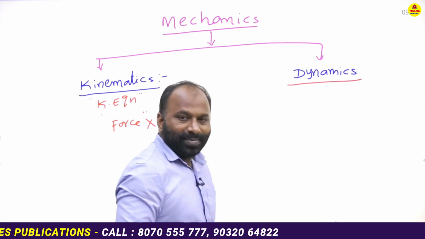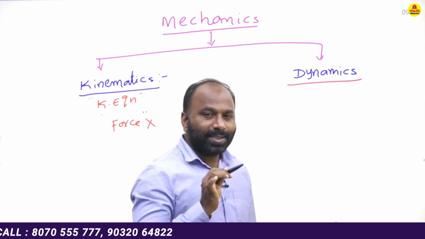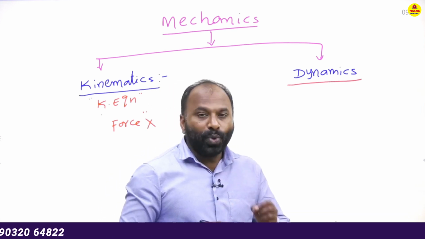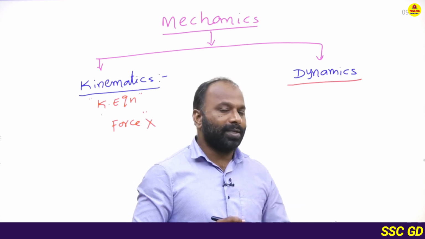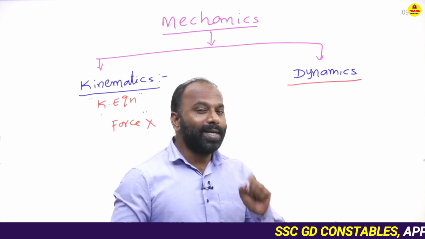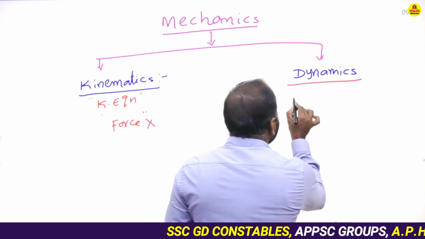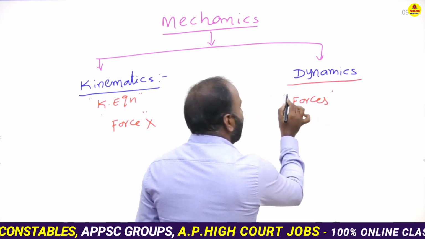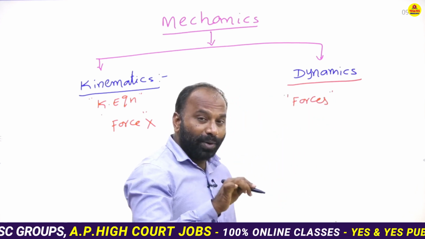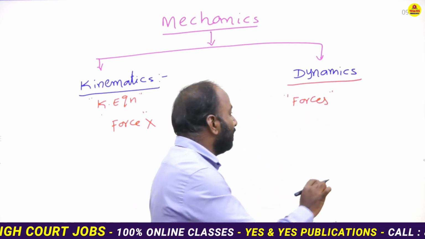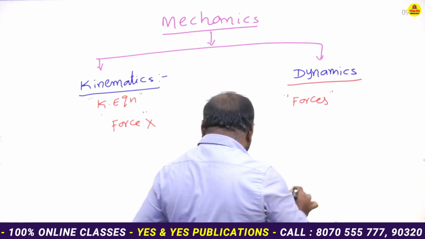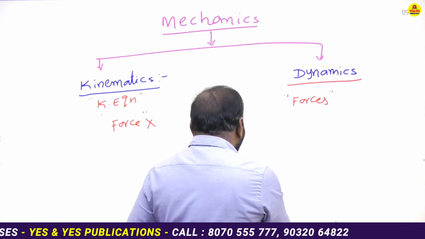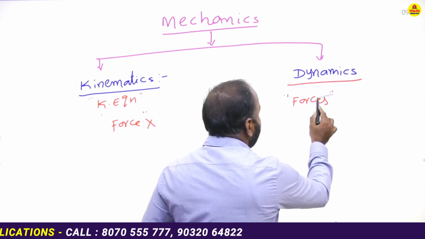But dynamics explains the motion of the object including the external forces which are acting on the object.